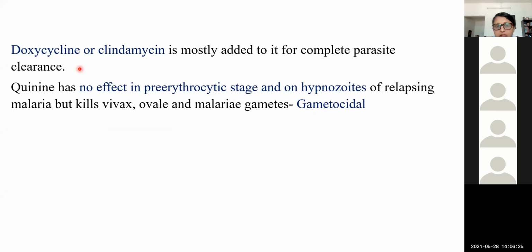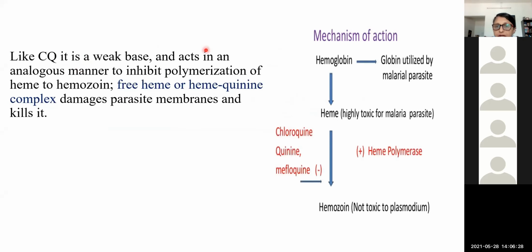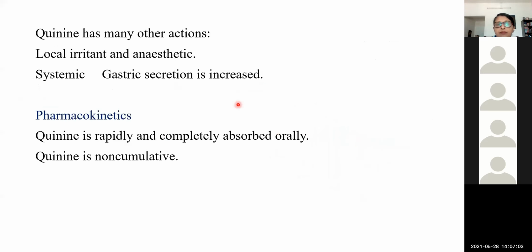So that is about it. What is the mechanism of action? Like chloroquine, which we saw yesterday, it prevents the formation of hemozoin, which is necessary for further growth of the plasmodia. Similarly, quinine and mefloquine prevent the formation of hemozoin because they prevent heme polymerization. So the quinine-heme complex, or the heme itself, is highly toxic for the malaria parasite. That is the action of quinine.